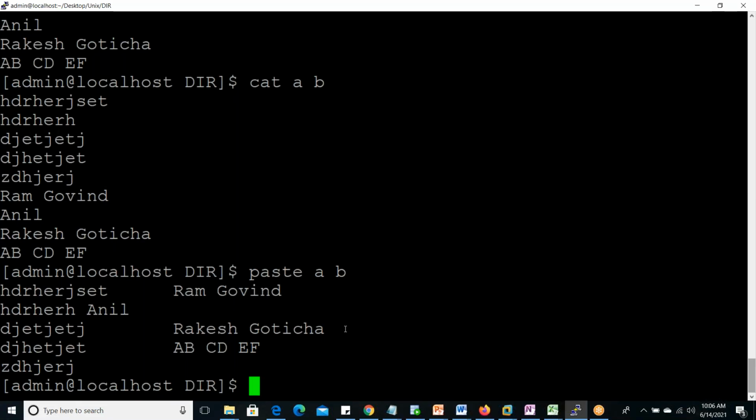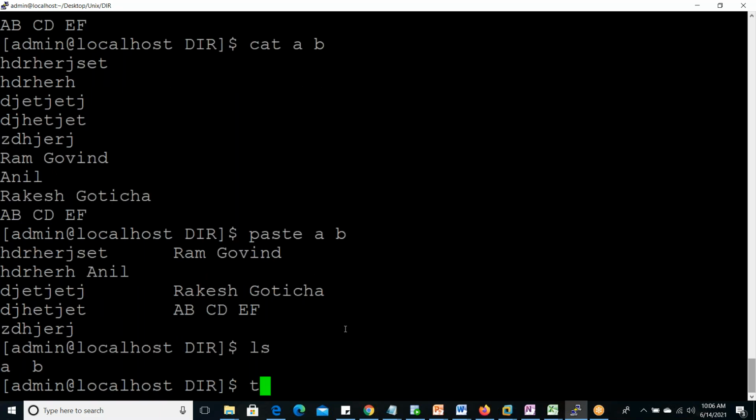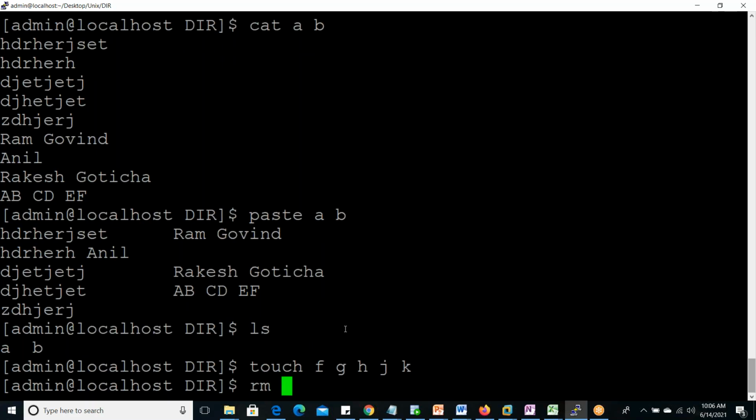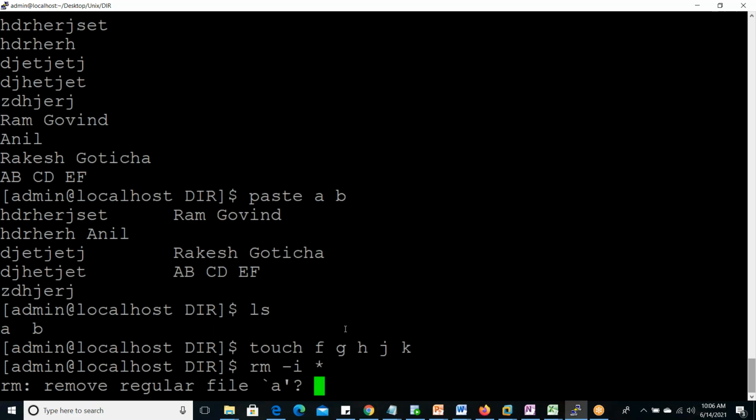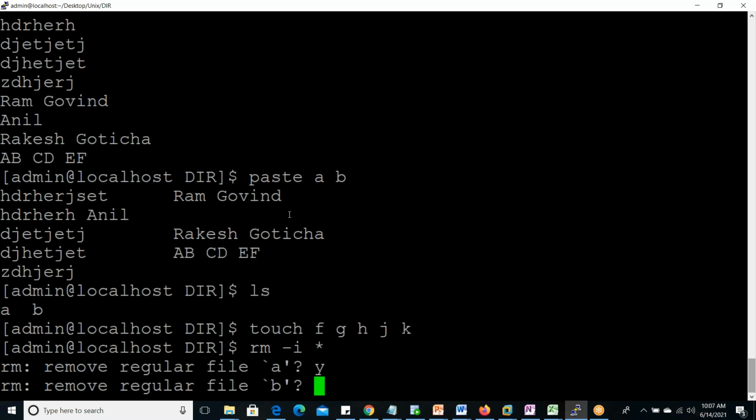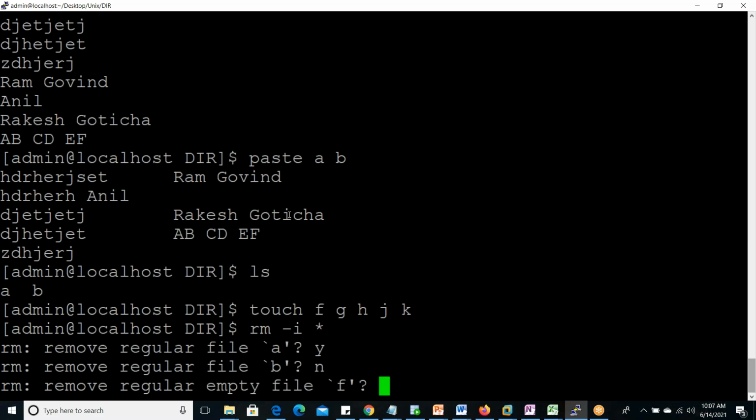So here we can create some files. Two files are there. Again, we can create a few files: F, D, S, J, K. rm -i star. Okay, remove regular file A? So one file name is A. It is asking, are you going to remove? Yes, Y, Enter. Removed. Now it asks for B. We can give N, it will not delete. Again it asks about another file. This is an empty file. Where content is there, that is a regular file. Where content is not there, that is an empty file. For a directory, it will mention directory file.